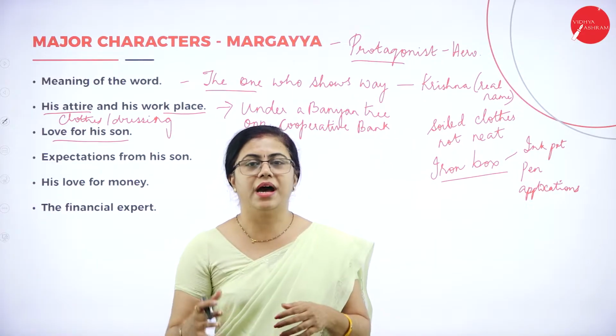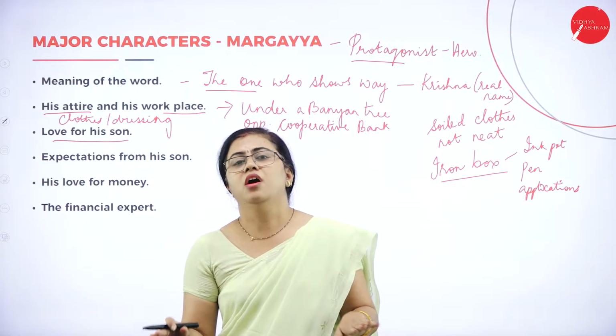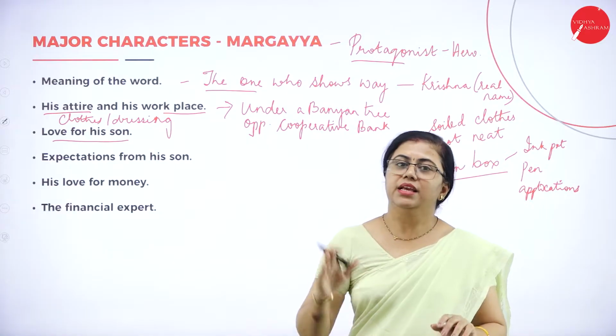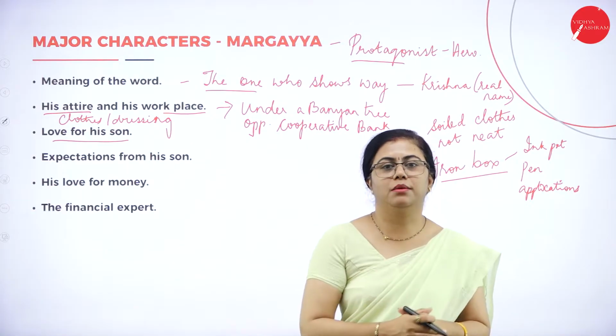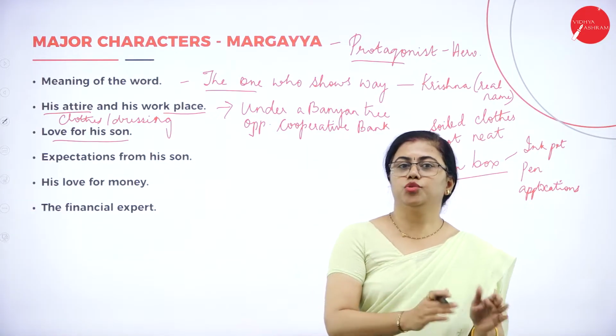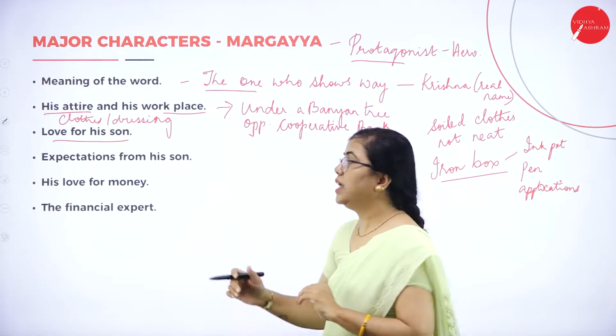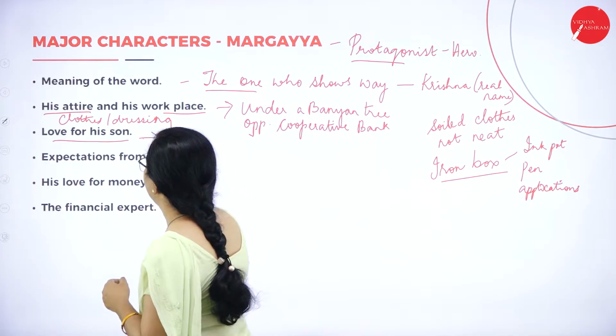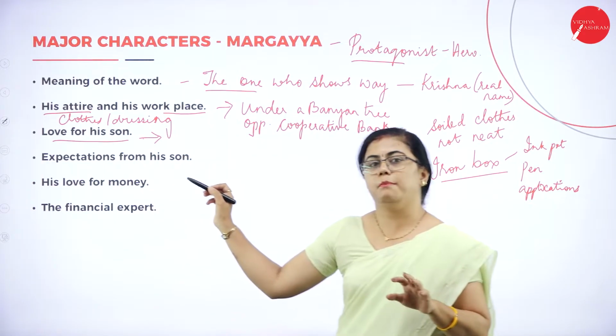He goes with Dr. Pal, and he indulges himself in all illegal activities. But still, Margaya doesn't let him go. Finally, somehow he manages to bring his son onto a good path. So that is his love for his son. Finally, Margaya's love for his son can also be mentioned there.